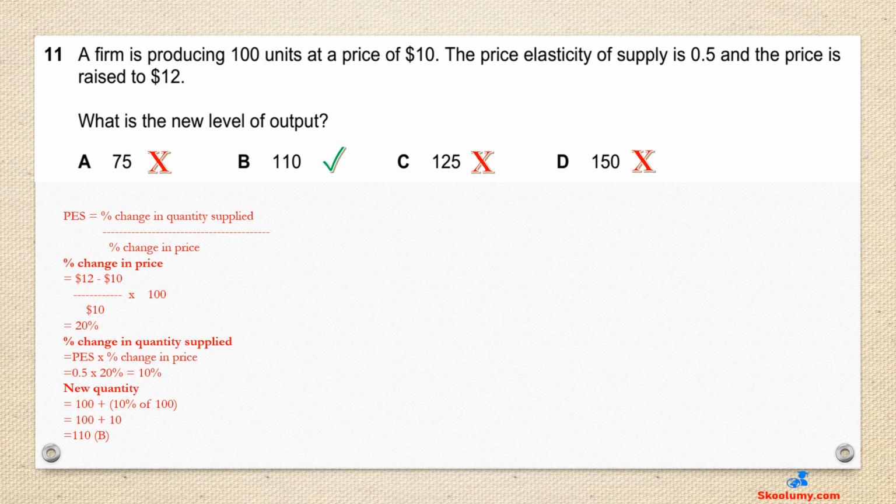We have to first find the percentage change in quantity supplied to obtain the new level of output or quantity, using the PES formula. Change in quantity supplied can be obtained by multiplying PES and percentage change in price. Percentage change in price from $10 to $12 is 20%. That is 12 minus 10 divided by 10 times 100. Therefore, percentage change in quantity supplied is 0.5 times 20, giving 10%. The new quantity is obtained by increasing the original quantity of 100 units by 10%. This is 10 plus 100, which is equal to 110.